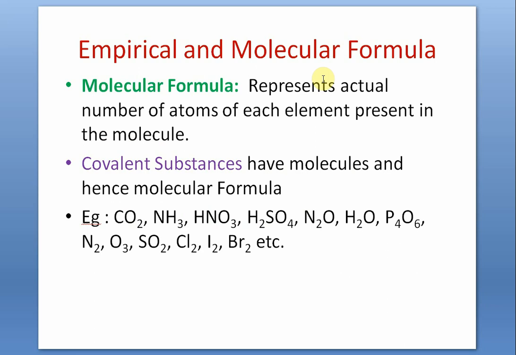Now, when we talk about formula, you have to know there are two types of formula. One is called empirical formula and the other one is called molecular formula.